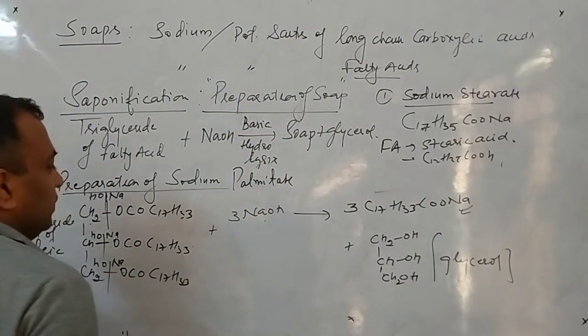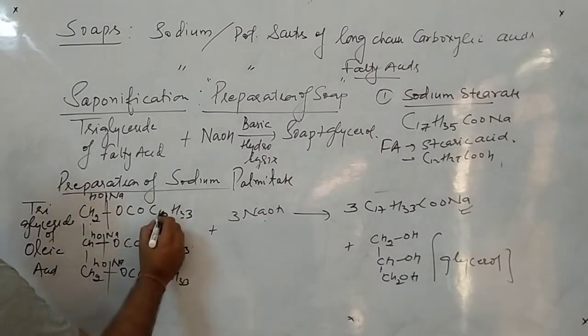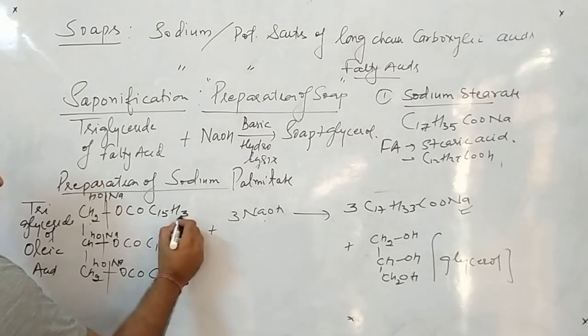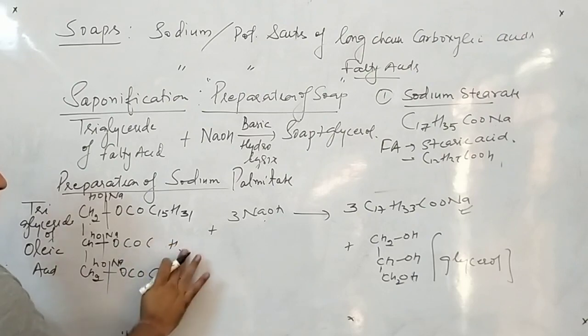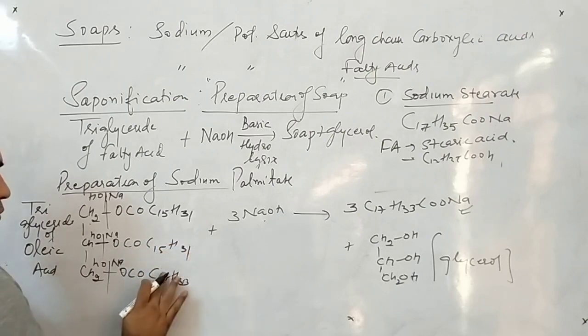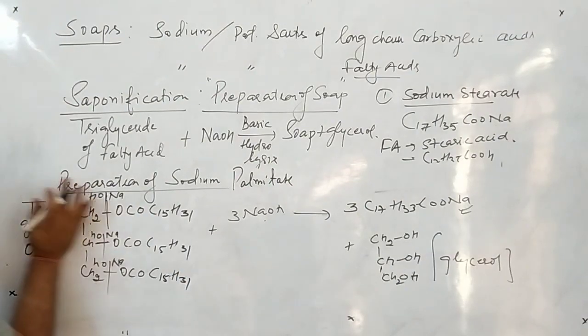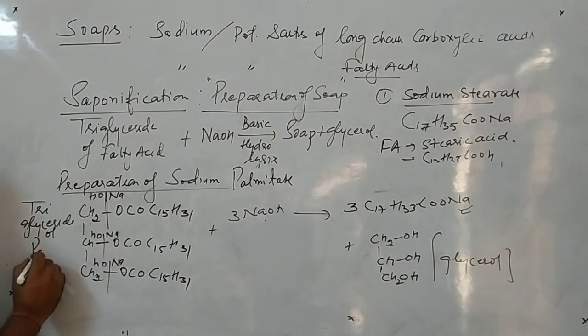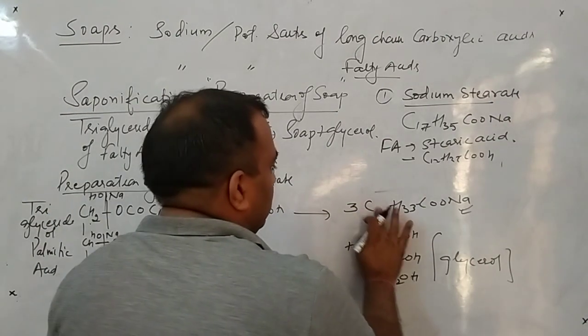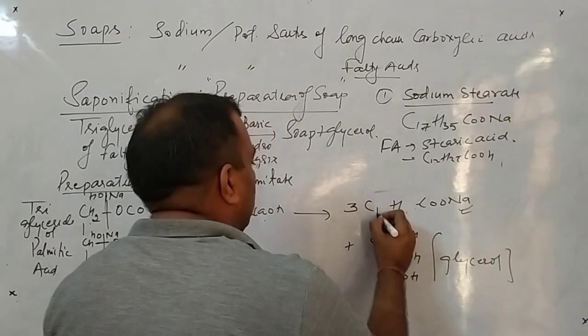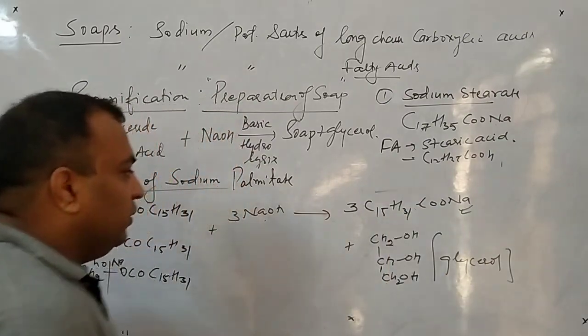Then I will write C15H31, here palmitic acid, and here I will get C15H31. Clear to all of you?